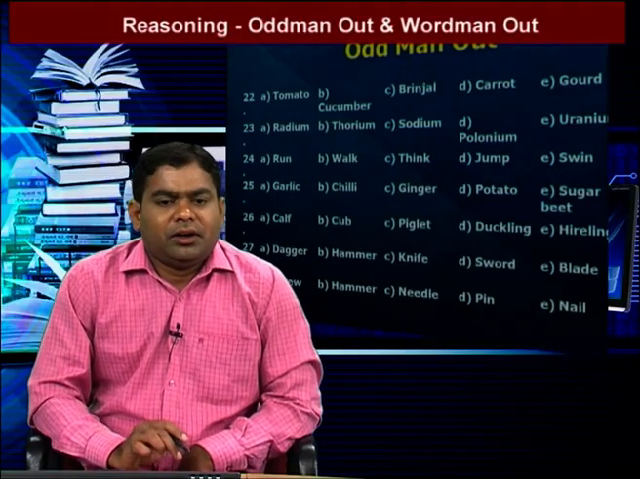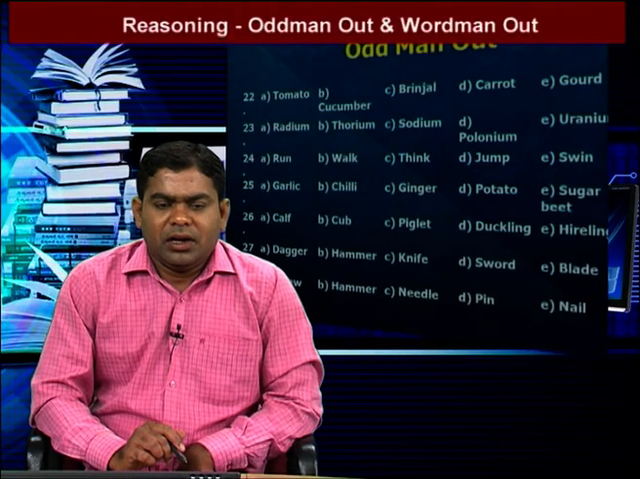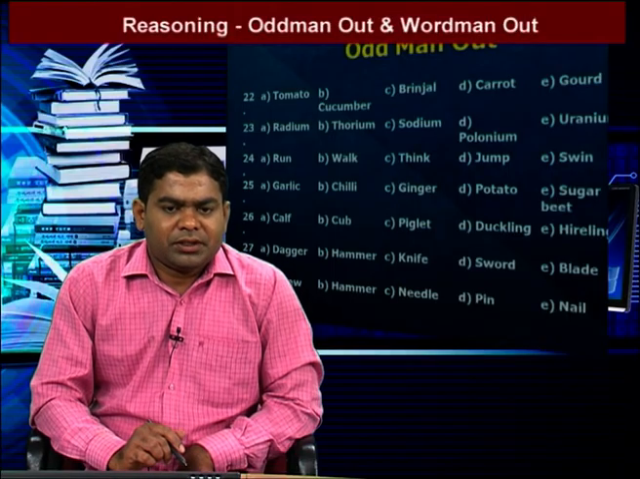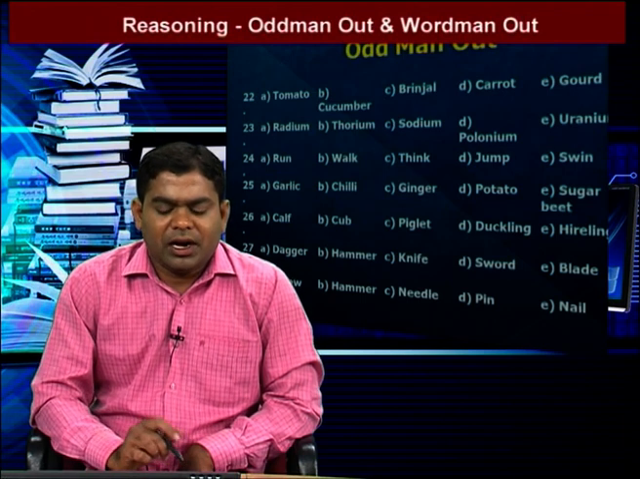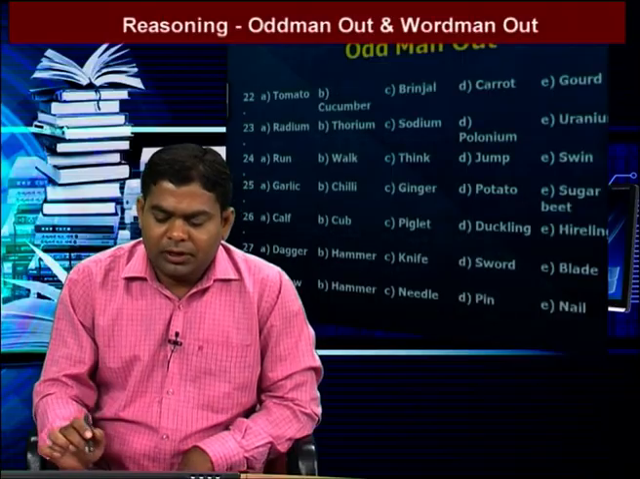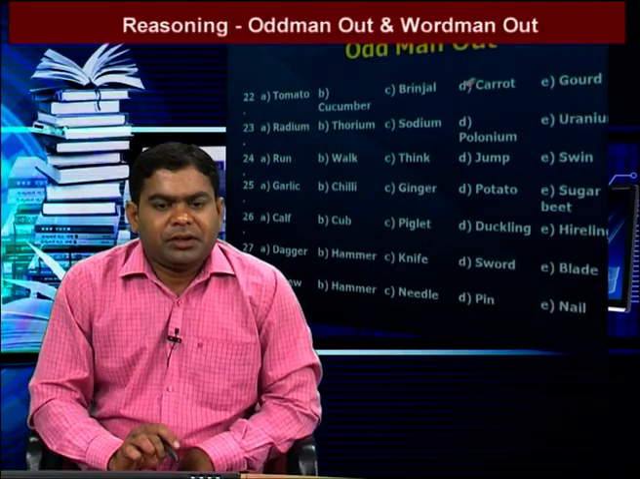That one is tomato, cucumber, brinjal, carrot, gourd. So here 5 words are given. These all belong to vegetables, but the answer is carrot. Here carrot grows under the ground. So that's why the answer is carrot. That means option D is correct. Next, we go to the next question.